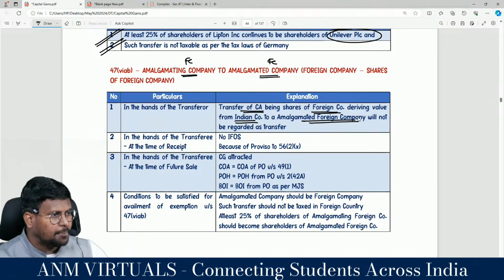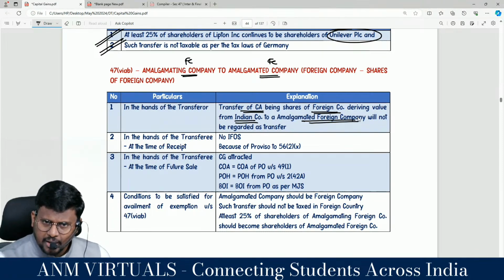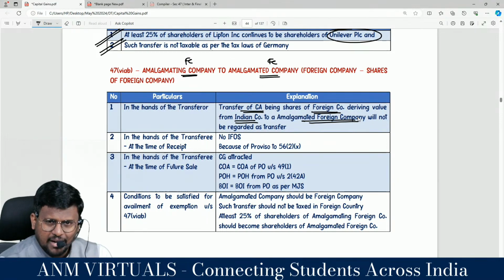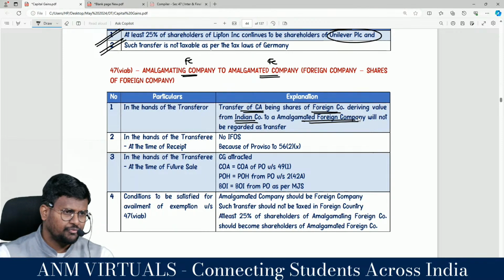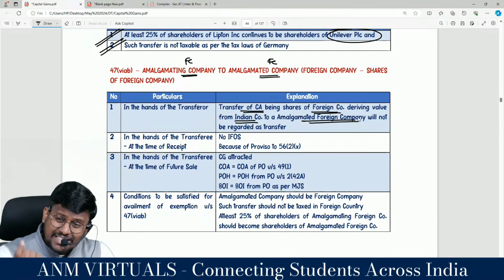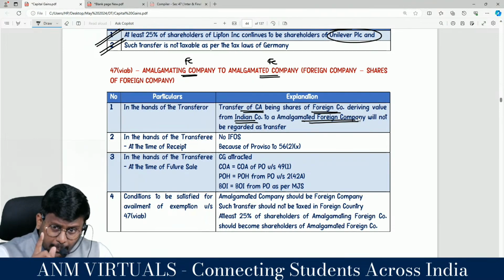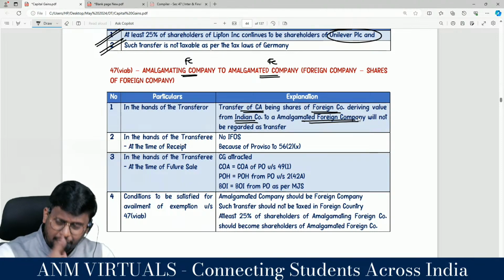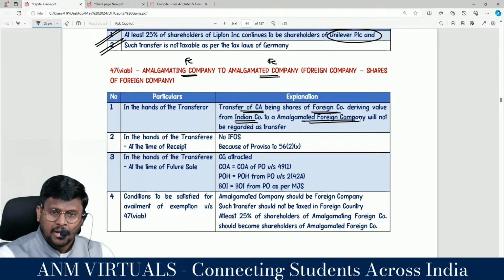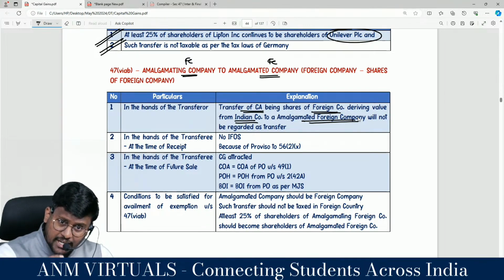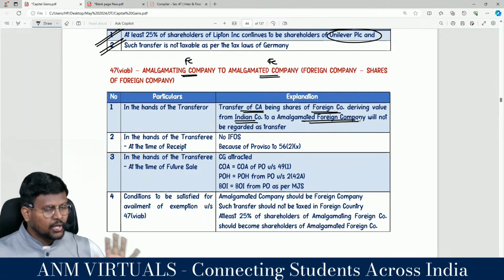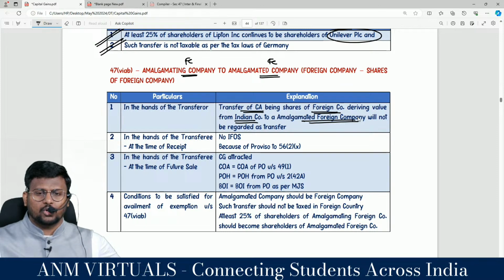Will not be regarded as transfer. Do you agree? So actually there are three clauses here. 47 clause 6, an Indian amalgamation. 47 clause 6A, foreign amalgamation holding the shares of an Indian company. 47 clause 6AB, foreign amalgamation holding the shares of a foreign company deriving value from an Indian company. Clarity? Yes, so there are three amalgamation sections.